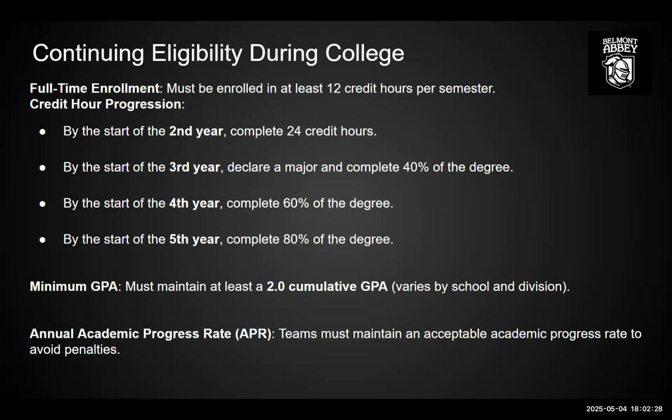Your second year should start with 24 credit hours. Then in your third year, your degree should be 40% complete, 60% the fourth, 80% by the start of your fifth year. Now, advisors will use the APR or academic progress rate to keep you on this path.